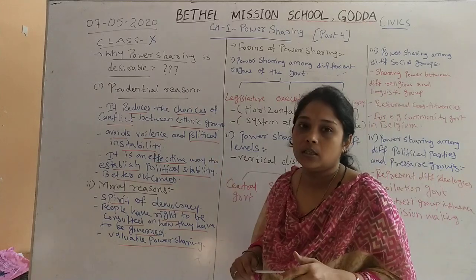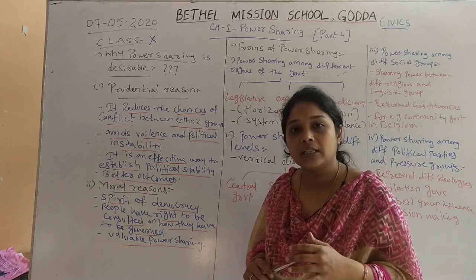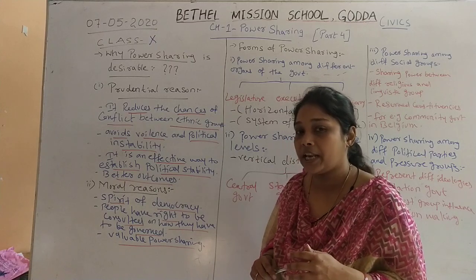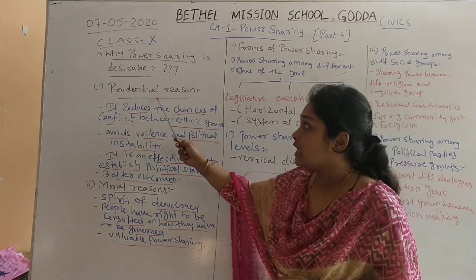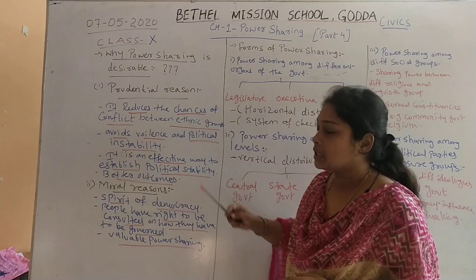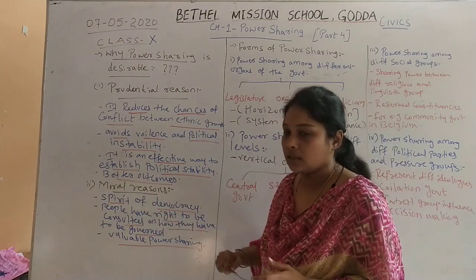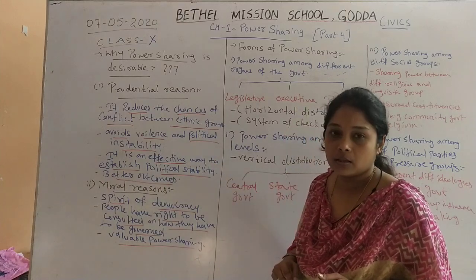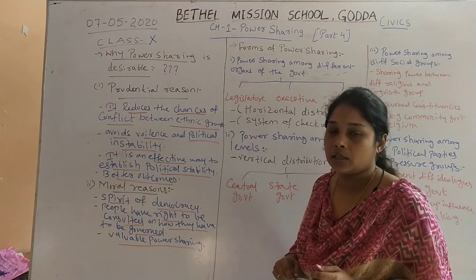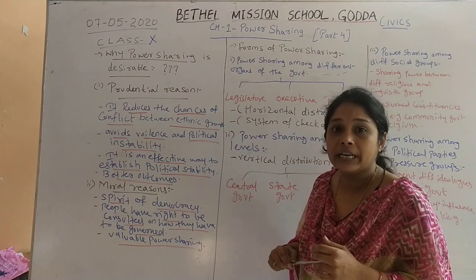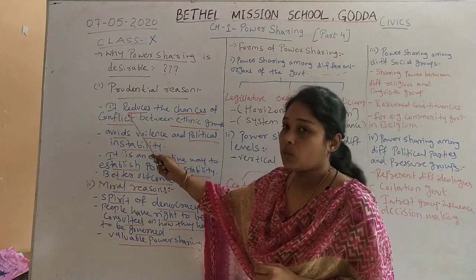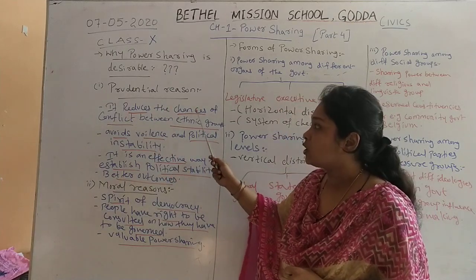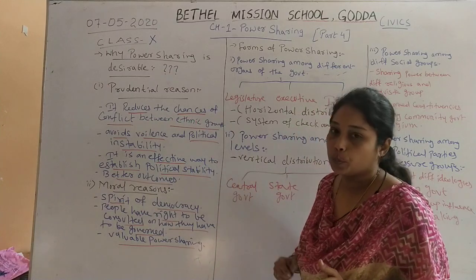There are two reasons under which we can study why power sharing is desirable. The first one is prudential reasons and the second one is moral reasons. Now first we will start with prudential reasons. What are the prudential reasons of power sharing, or the need of power sharing? The first one is that it reduces the chances of conflict between ethnic groups.